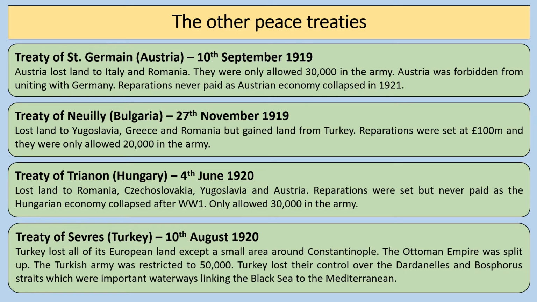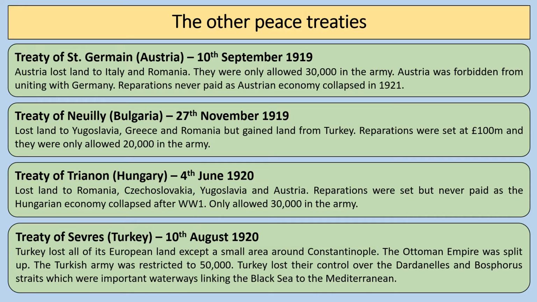Now, then there's the Treaty of Neuilly that deals with Bulgaria. So reparations are set at 100 million. They're only allowed 20,000 in the army. They lost land, but then they gained a little bit of land from Turkey as well. Similarly, the Treaty of Trianon, Hungary, 4th of June 1920, that's signed. Lost land to Romania, Czechoslovakia, Yugoslavia and Austria. Reparations are set, but similar to Austria, they're never paid because the Hungarian economy also collapsed after World War I, and they're only allowed 30,000 in their army.